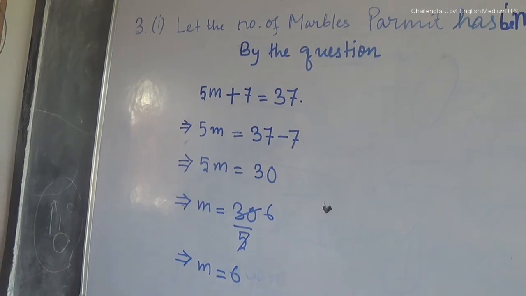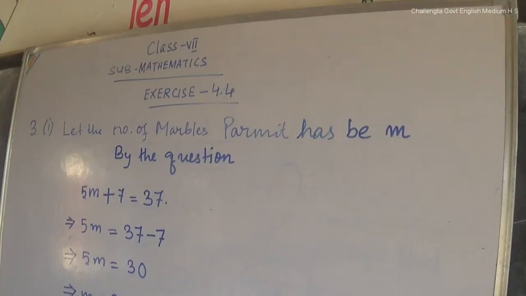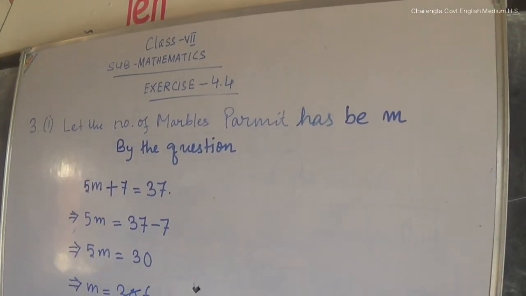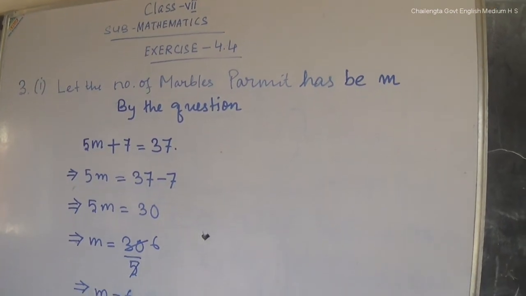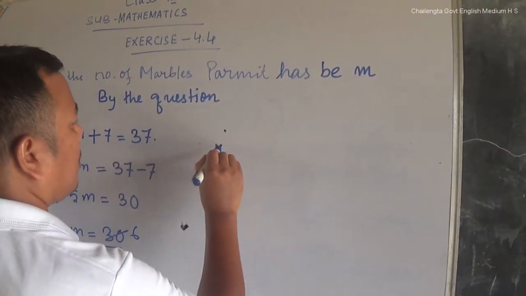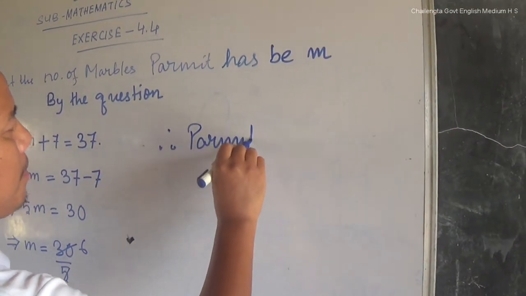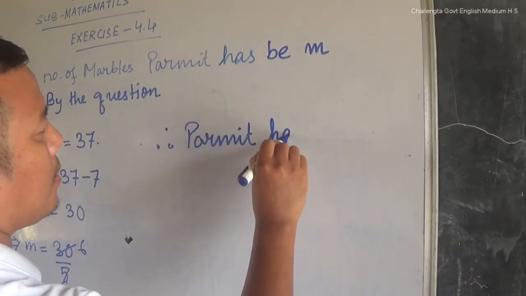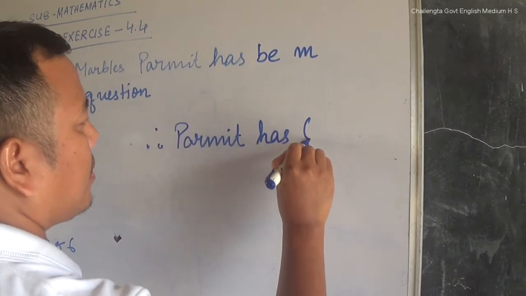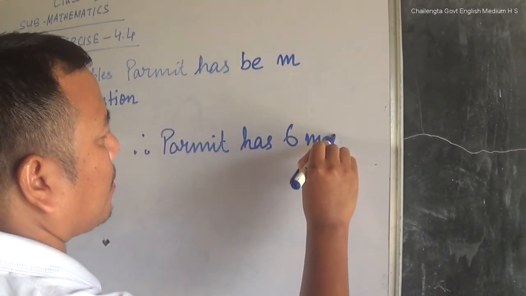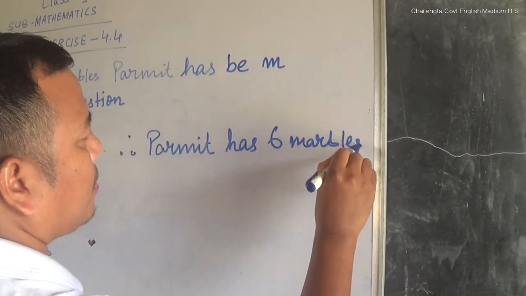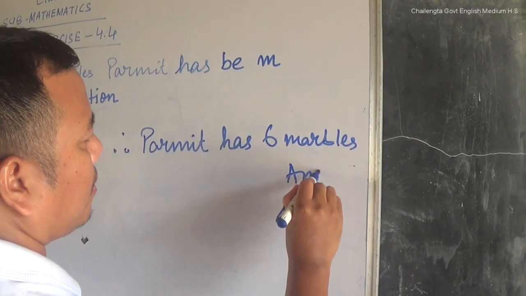This is the number of marbles Parmit has. Therefore, Parmit has 6 marbles. This is your answer.